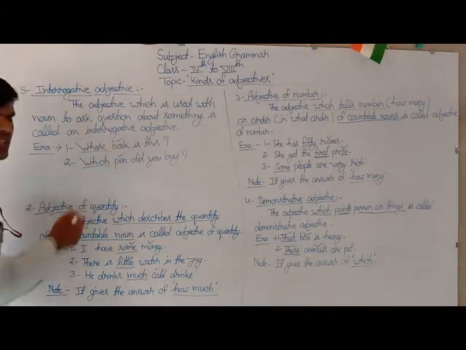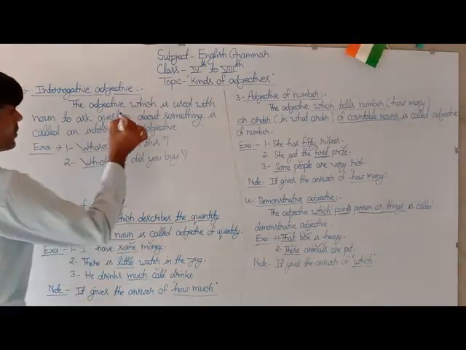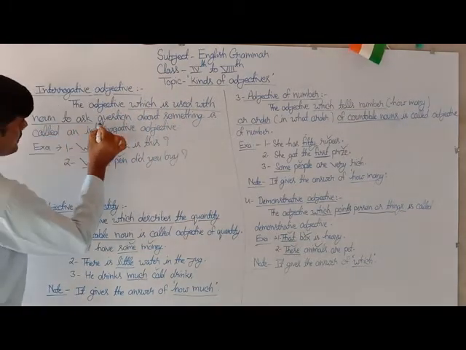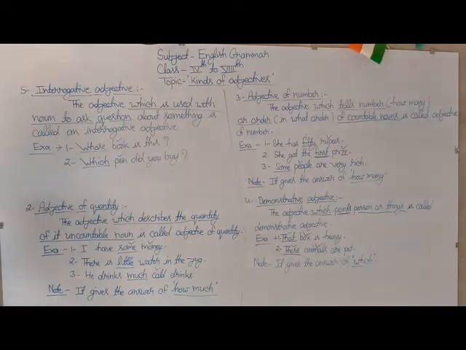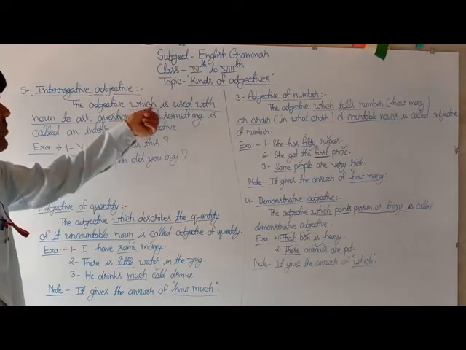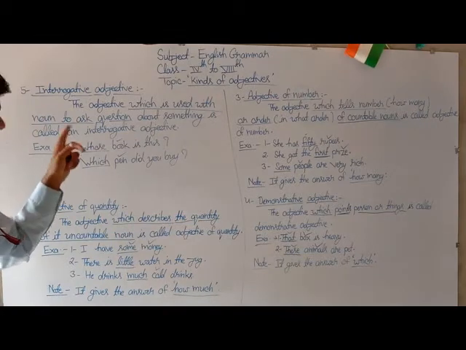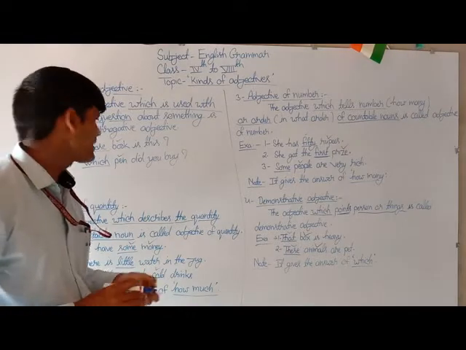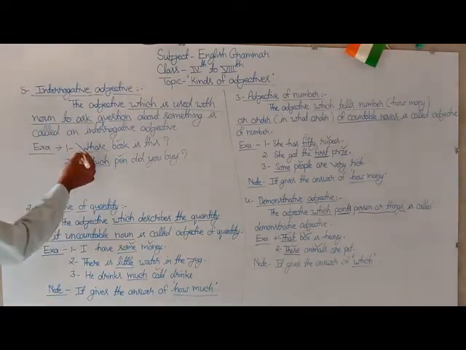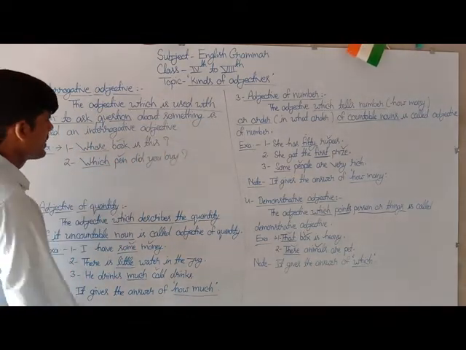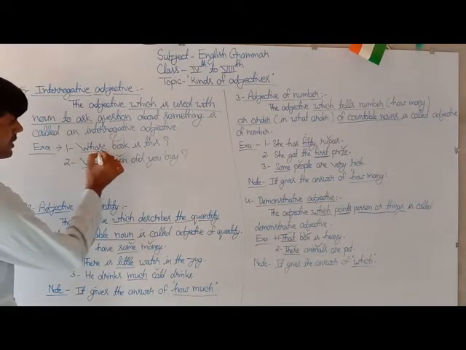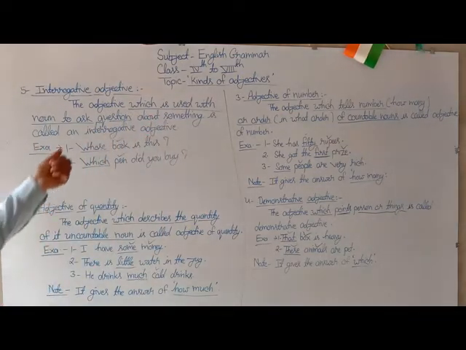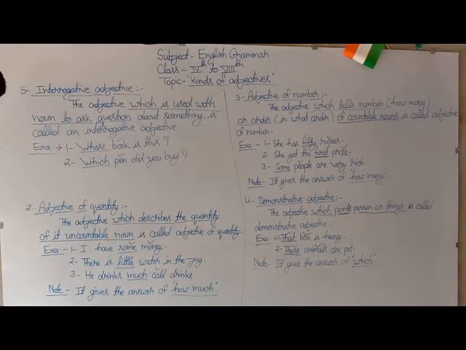The clear definition is: the adjective which is used with a noun to ask a question about something is called an interrogative adjective. For example, whose book is this? Here the underlined word whose is used with the noun book to ask a question about something. So this is counted as an interrogative adjective.